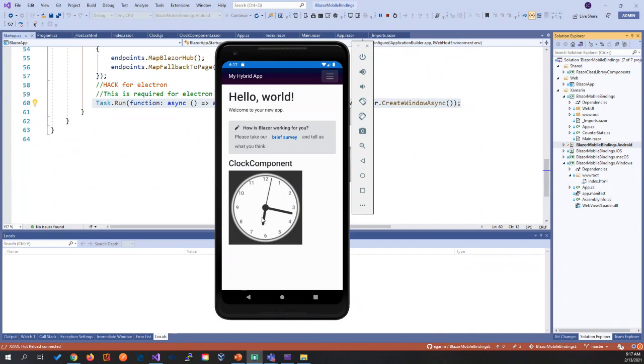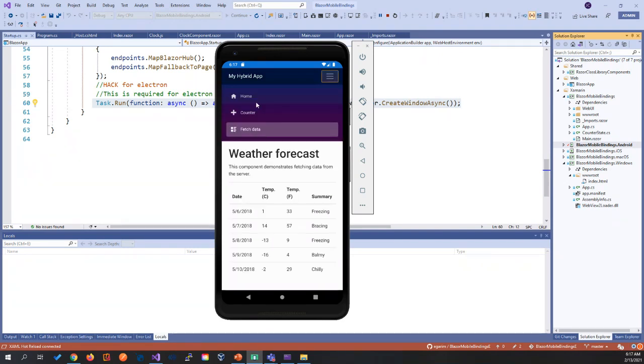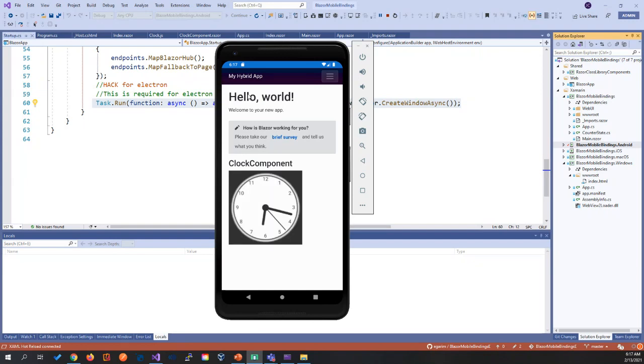Okay, 6:15 again, and as you see, we have our same application that we were running on the browser, on Mac and Windows, here in Android, and we can have it here in iOS. The same application with the same content, with the same page data, we have home. And I want to emphasize this. This web content is running in the same process as the application. There is no web server here. Everything is running natively, so it's mind-blowing.